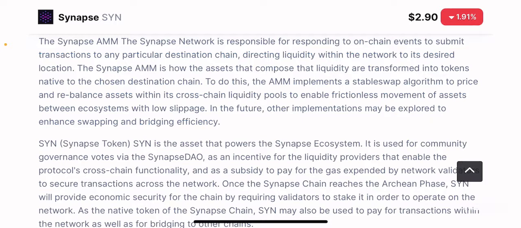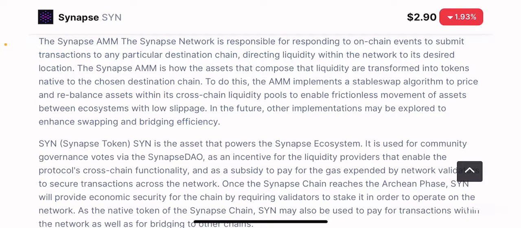So what they do is the AMM DEX that they have is also a cross-chain AMM DEX, which functions by allowing on-chain events to be submitted for transaction, and this is basically verified for liquidity in the destination chain, and once the liquidity is available, the transaction happens and the desired asset is swapped from one chain asset to a different asset in a different chain, right?